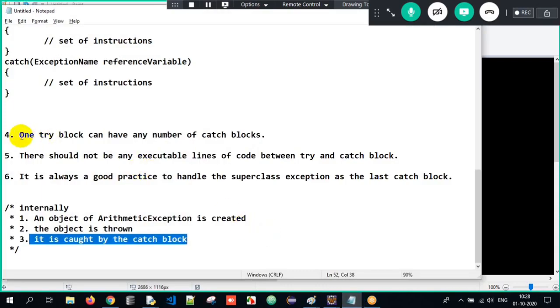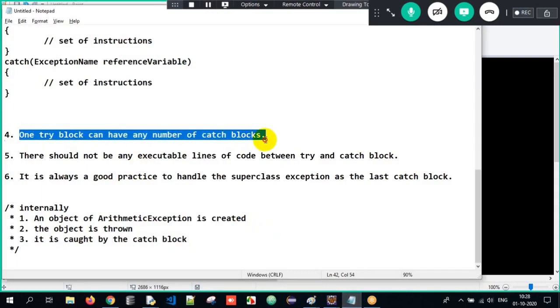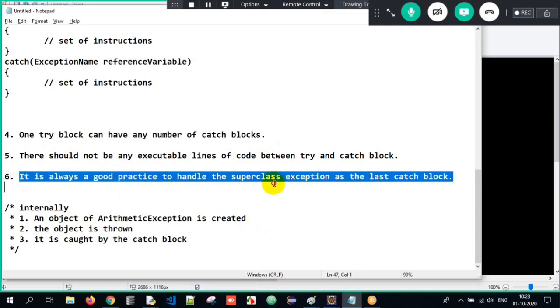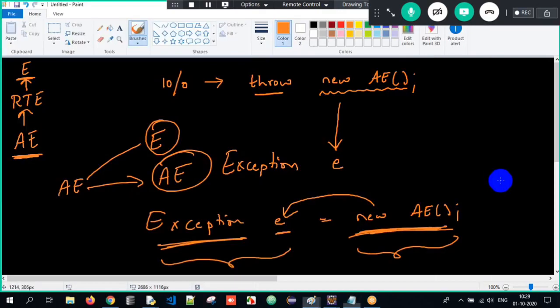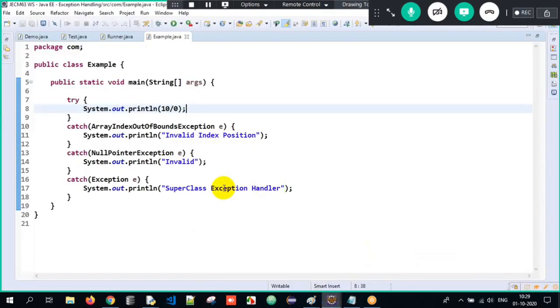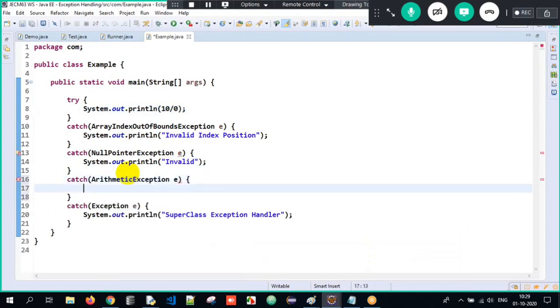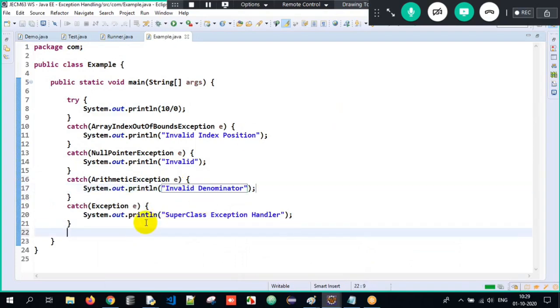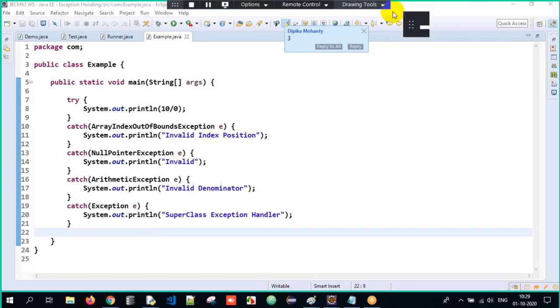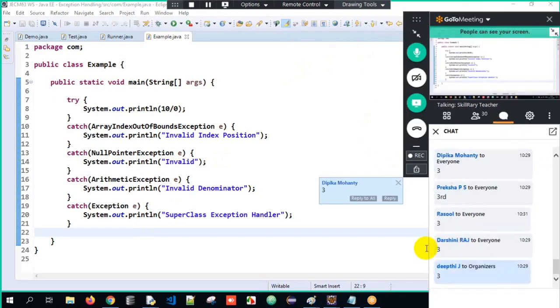Clear? So now, one try block, can it have any number of catch blocks? Yes. And it is always a good practice to handle the superclass exception as the last catch block. Why? I will tell you. See here, what will be the output of this specific program? Here I'll write it as invalid denominator. There are 4 catch blocks here. But which catch block will get executed? Is it first, second, third, or fourth? Quickly tell me. You just need to apply common sense here.